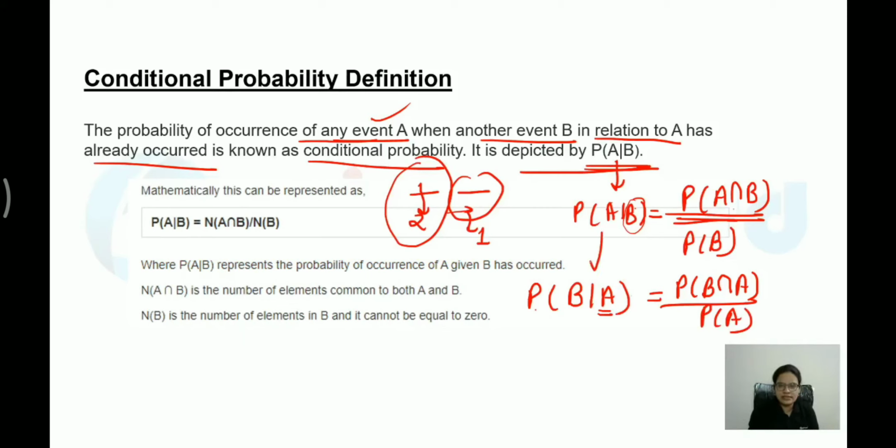Both of the things are different. A by B and B by A both are different. The denominator will change, so keep this in mind. Same thing I have written over here. So you have to write the intersection and the probability of B as well.